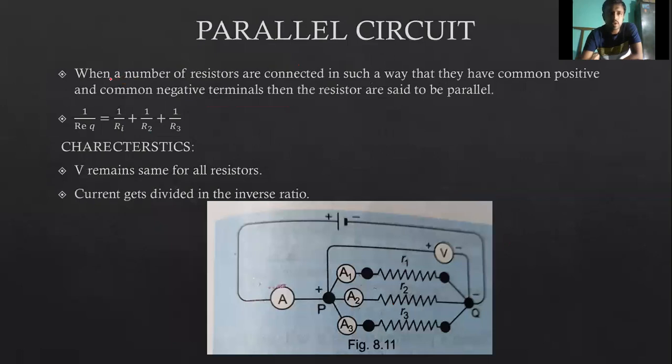In the parallel circuit, a number of resistors are connected in such a way that they have a common positive and a common negative terminal. Here you can see it is the common positive, and they also have the common negative. So in this case, we will consider it a parallel circuit. In the parallel circuit, this is the way R equivalent is found: 1 by R equivalent is equal to 1 by R1 plus 1 by R2 plus 1 by R3.